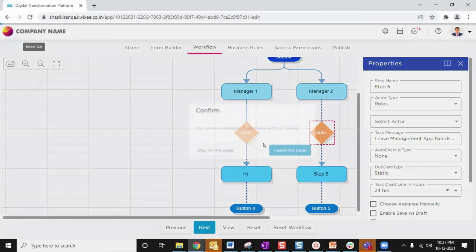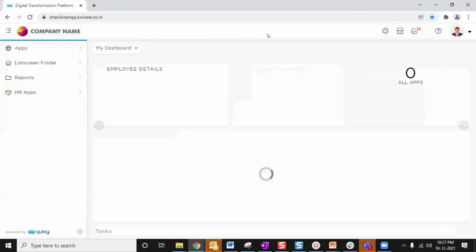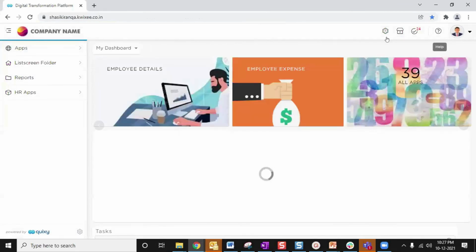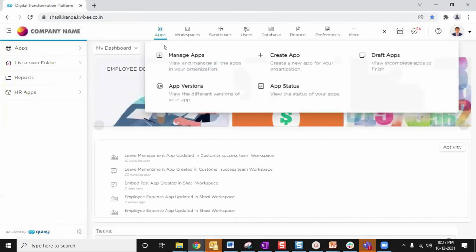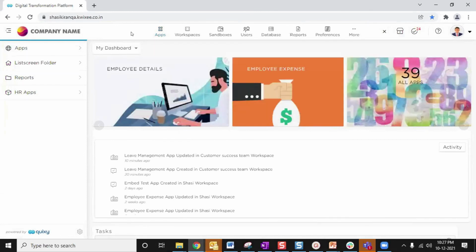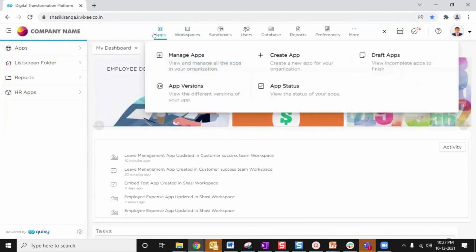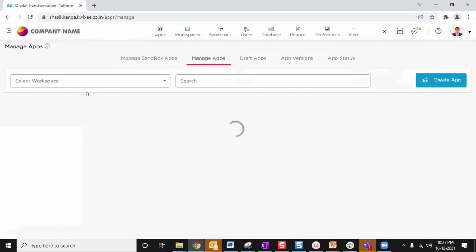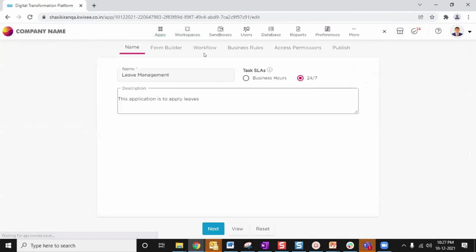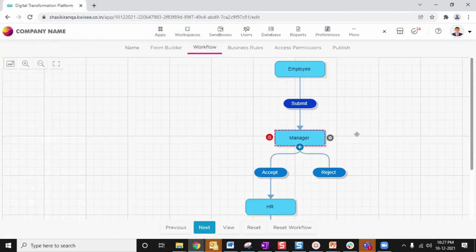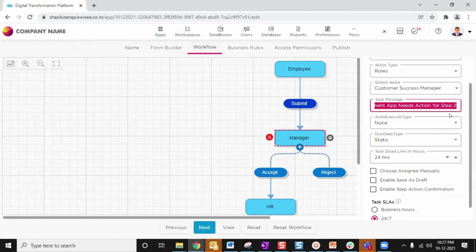Now I want to show you something that I told you I would show. In the workflow process, I told you that there are a couple of task messages and deadline hours that you need to configure. Let me show you that. So in this workflow, there are task messages and task deadlines.